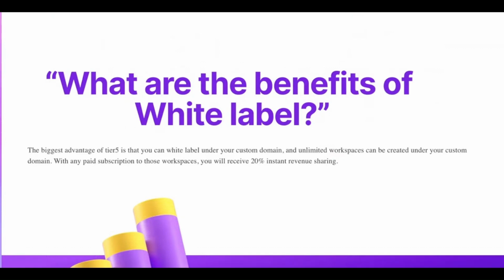And another one, what's the benefit of the white label? So tier 5 has a one-time payment for the white label. This white label will enable you to have your custom domain, and on your custom domain you can create unlimited workspaces. Your clients can sign up on your custom domain.